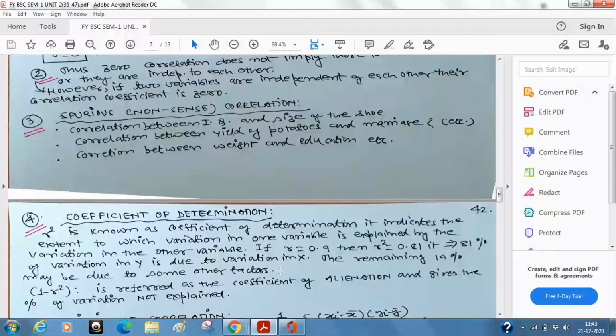Now it is not 100%. It means one variable does not always completely affect the other variable. So your height is not only affected by your weight, right? As you grow, it is related with your age also.